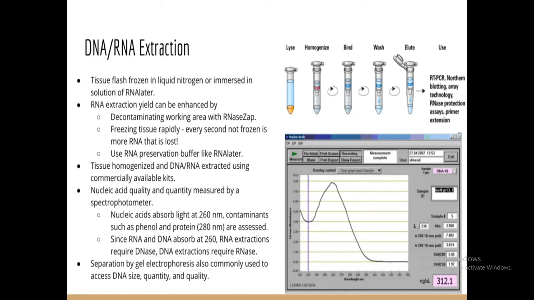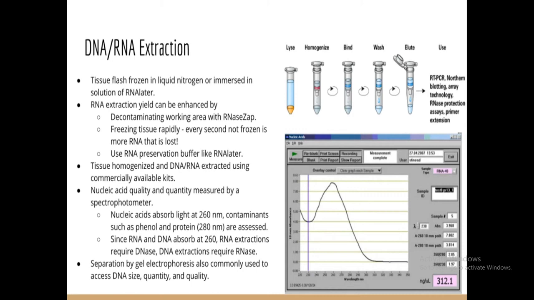Then you go for RNA extraction, which can be enhanced by decontaminating the working area with RNaseZAP, then freeze. Then you homogenize your tissue with DNA RNA commercially available kits. Then you identify the nucleic acid, and on the quantity and quality basis you can measure by spectrophotometer at different wavelengths. Then you can separate your nucleic acid with gel electrophoresis.